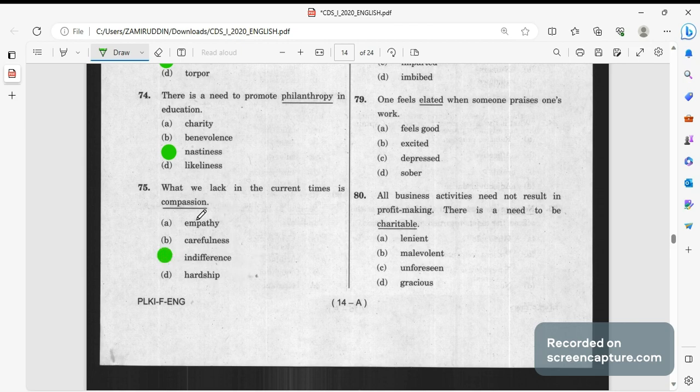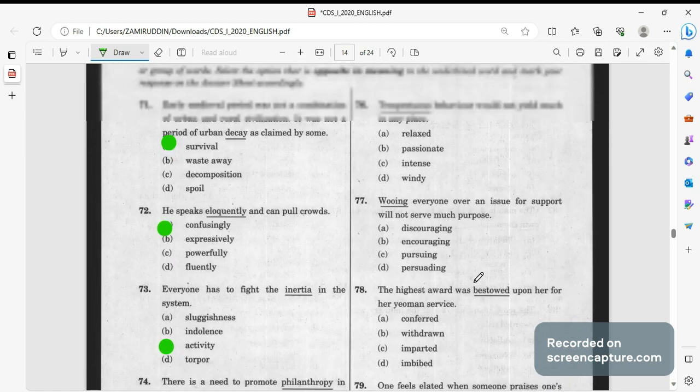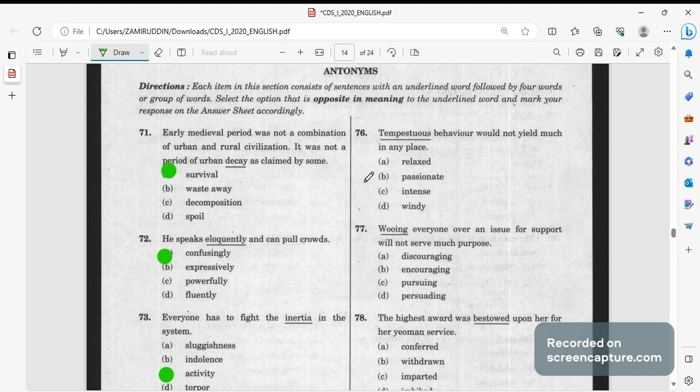Compassion का मतलब भी positive word है. Empathy, carefulness, hardship, ये सारे positive words हैं. Indifference is one of the negative words. So antonym is antonym, that's how it turns out to be a plus point, because antonym में हमें ऐसे words को लिखना है जो अलग हो.